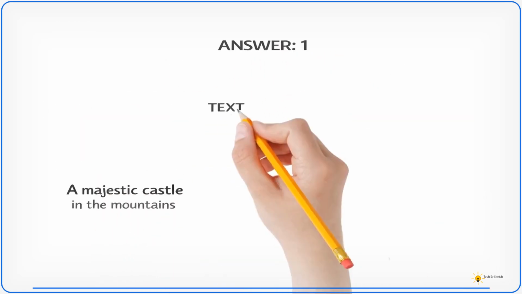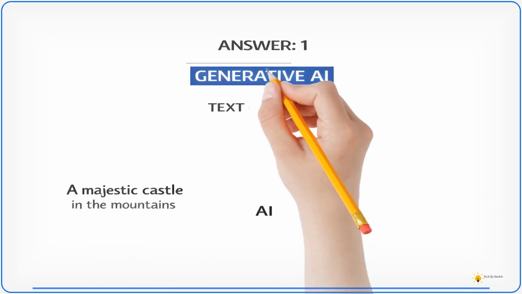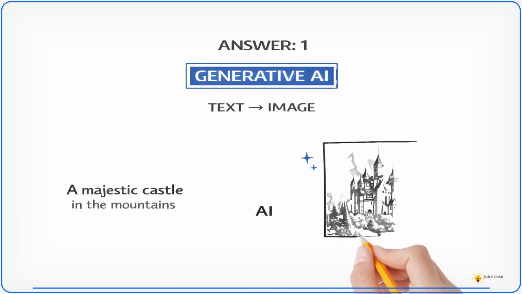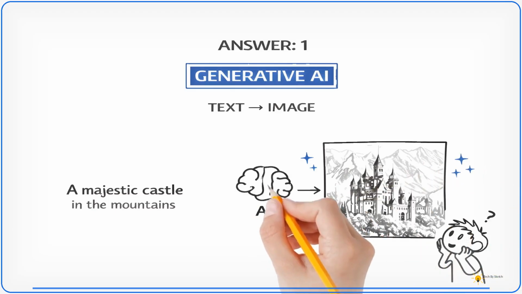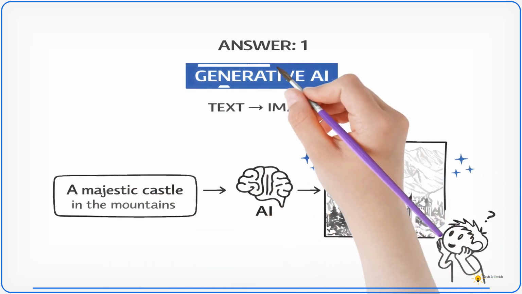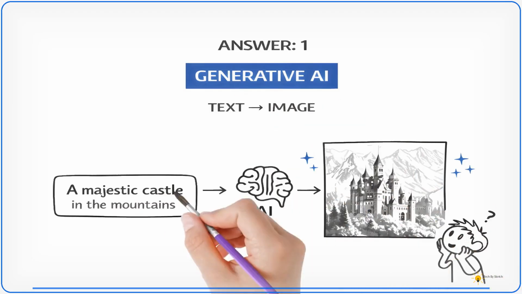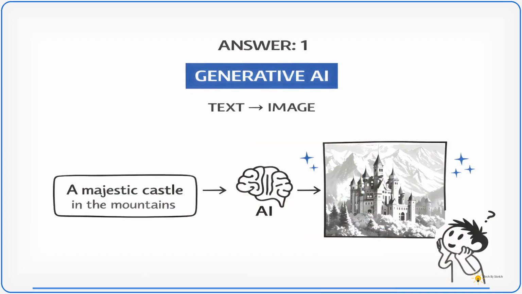The correct answer is 1. Generative AI. The system is producing completely new visual content based on the prompt it receives. That is a direct example of generation rather than classification or retrieval.